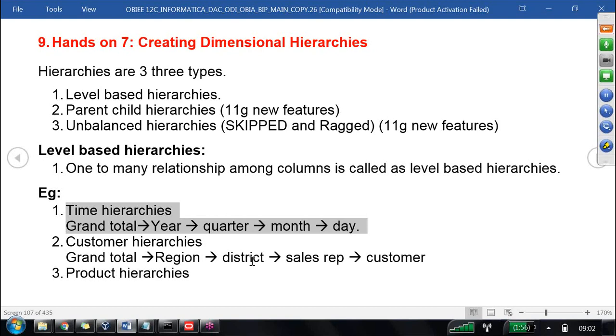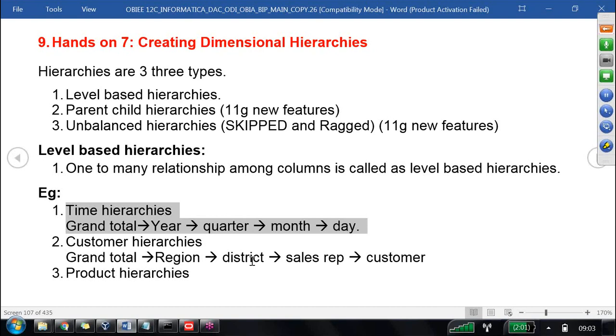Then we'll create the next level as a quarter level. If he says I want to see the 2000 corresponding half years, 2000 half year 1, 2000 half year 2, then we'll create the half year level. If I click on the quarter and want to go to the month, then we'll create the month level. If I click on the month and want bi-weekly, that means 15 days, we create bi-weekly. If you want weekly, we create weekly. If you want day, we create the day.